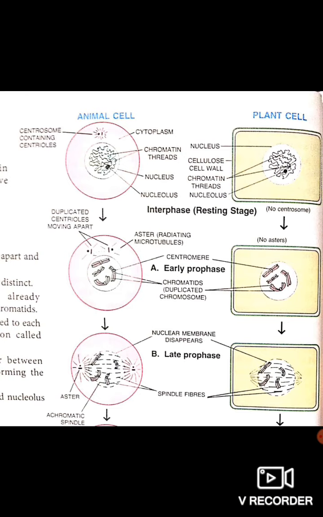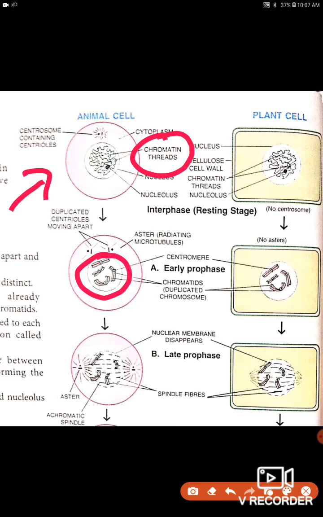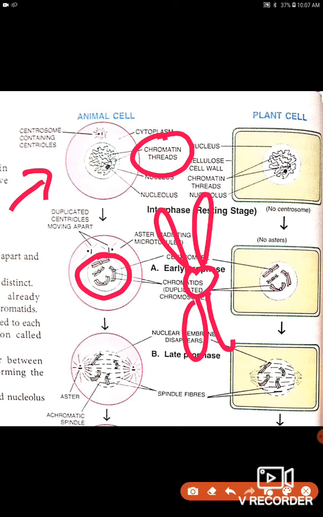The thread-like chromatin material which is present in the interphase. Here you can see the chromatin material is present. It is a thread-like structure. So here this thread-like chromatin material condenses into chromosome-like structures. Each chromosome is made up of two coiled sister chromatids, this is 1 and this is 2.